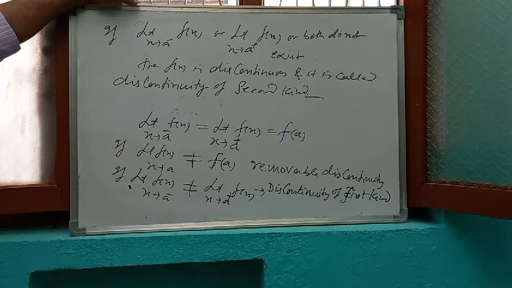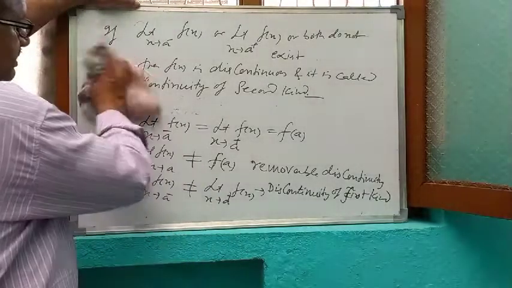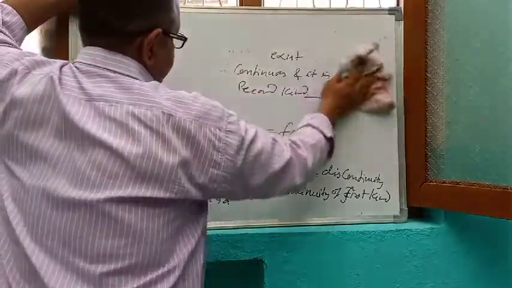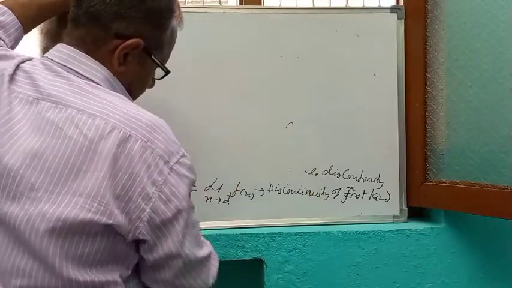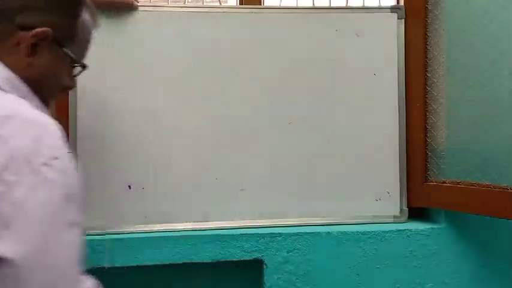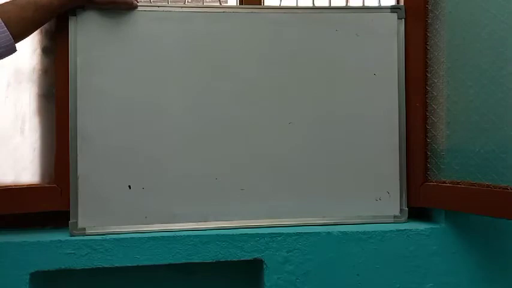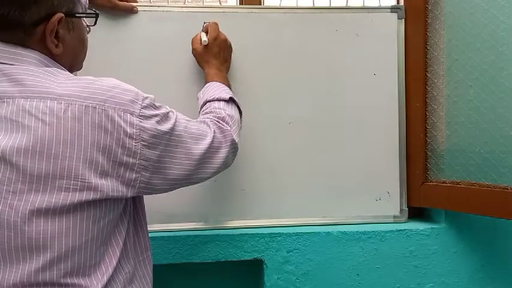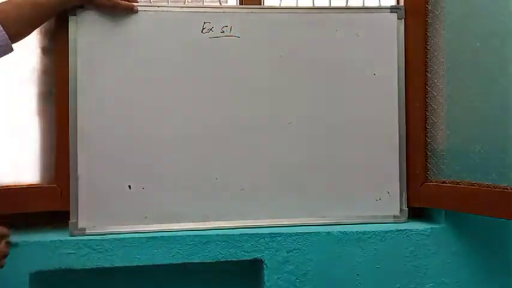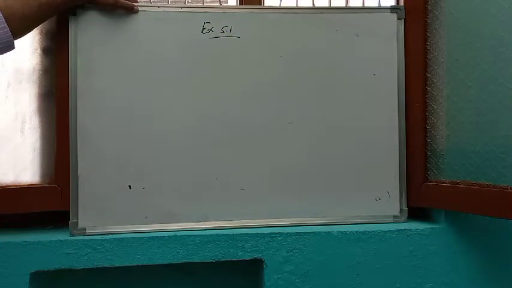So open Exercise 5.1. Examine the following function for continuity at the indicated point.